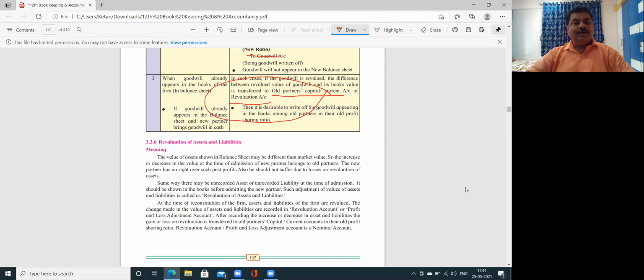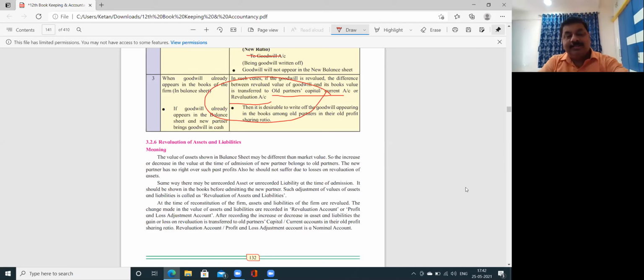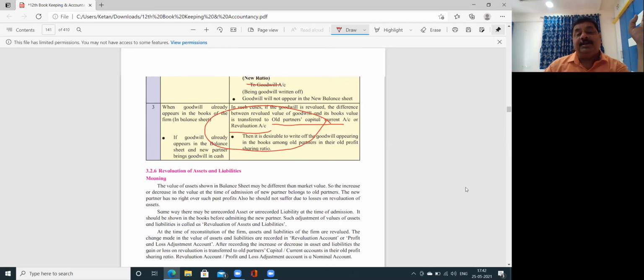Okay, so now let us continue with the actual accounting treatment and opening the revaluation account and all that. First of all, I would like to explain the accounting treatment for complete admission process when a new partner is coming in the business. I explained when the capital is brought in by a new partner, what is the entry: cash or bank account debit to capital account of new partner.